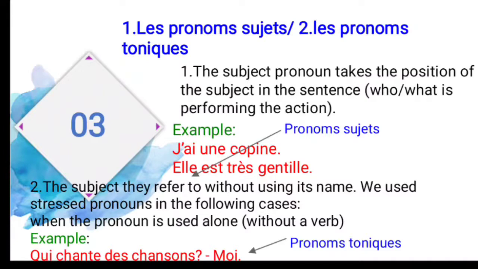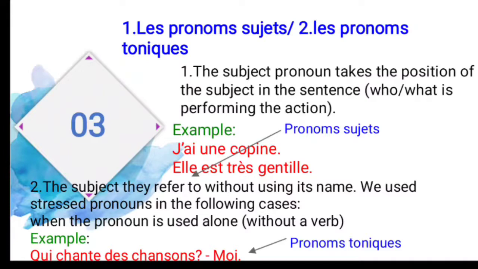See the example. "J'ai un copain." So I have a friend. So who has a friend? The subject here is what? I. So I have a friend, and "elle est très gentille". So she is very kind. So who is very kind? Instead of this who, you can use "elle". So "elle est très gentille". For this purpose only we use the pronom sujet, that is, subject pronouns.